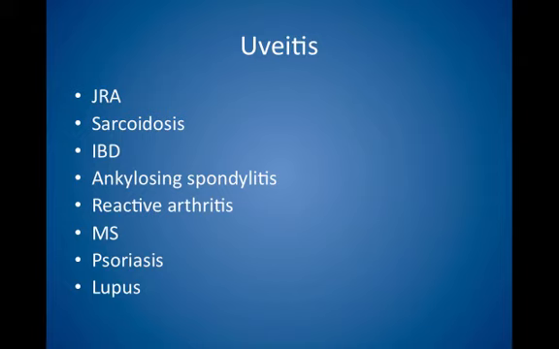Uveitis is often a marker for systemic conditions such as juvenile rheumatoid arthritis, sarcoidosis, inflammatory bowel disease, ankylosing spondylitis, reactive arthritis, multiple sclerosis, psoriasis, or lupus. Photophobia, blurry vision, and eye pain are common complaints.